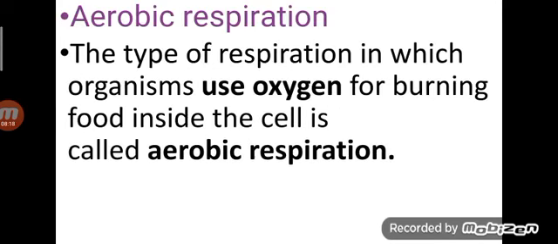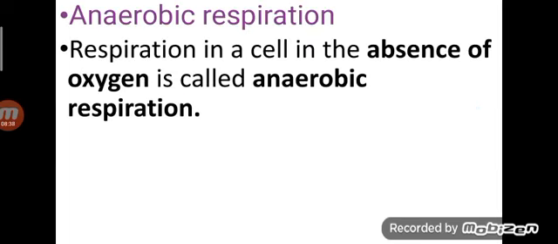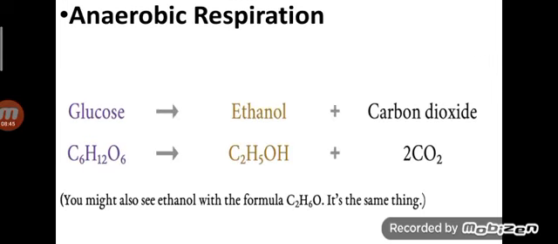Aerobic respiration means the type of respiration in which organisms use oxygen for burning food inside the cell. Glucose plus oxygen gives carbon dioxide plus water. This is the equation: C6H12O6 plus 6O2 gives 6CO2 plus 6H2O. Then anaerobic respiration is respiration in a cell in the absence of oxygen. This is the equation: glucose gives ethanol plus carbon dioxide.